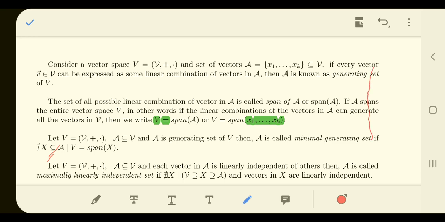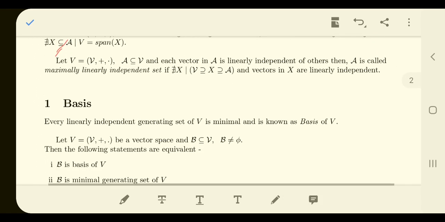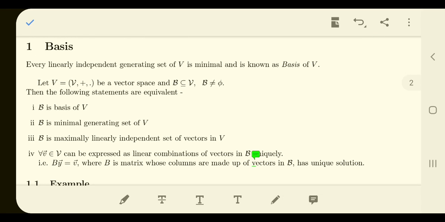Now we are going to talk about something called basis, and basis has a very interesting property. Basis is a quantification of the largeness of a vector space. If you have a basis B, which we represent with this letter, B is definitely a subset of vector space V, as it contains vectors of that vector space V.